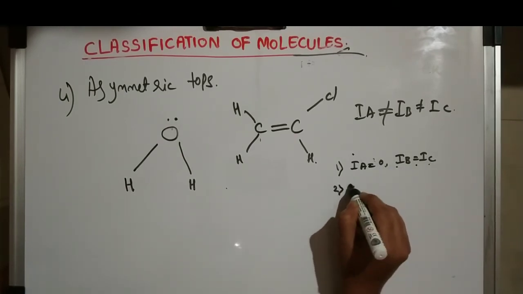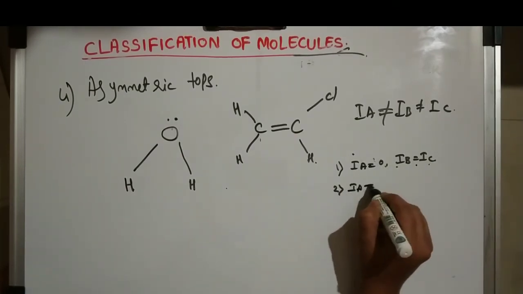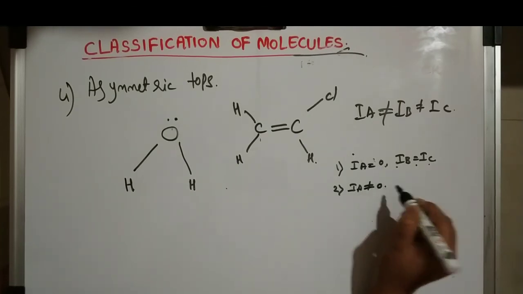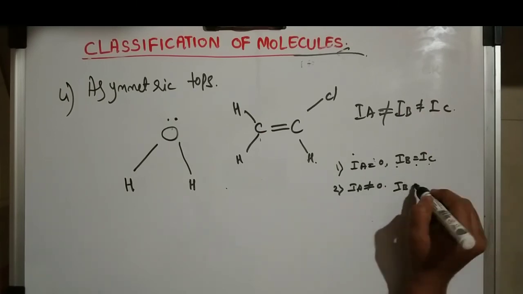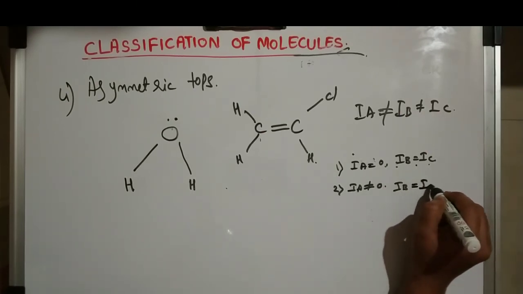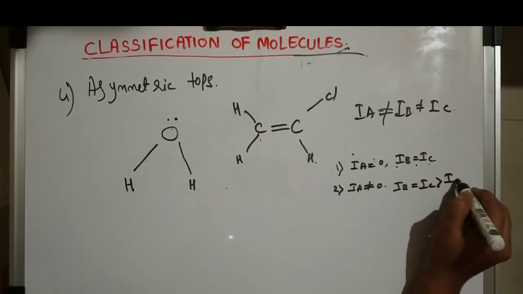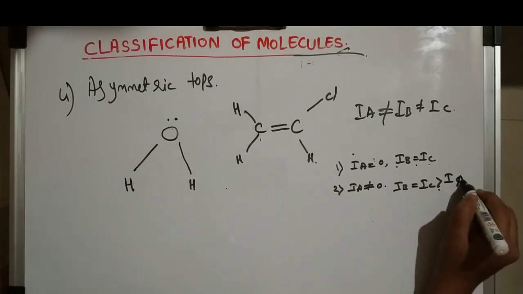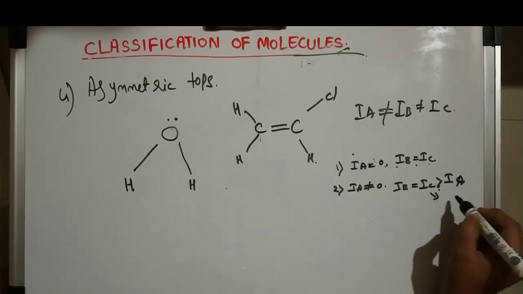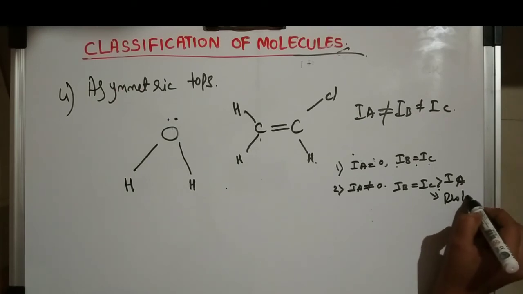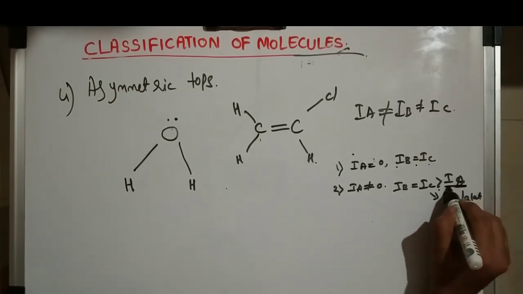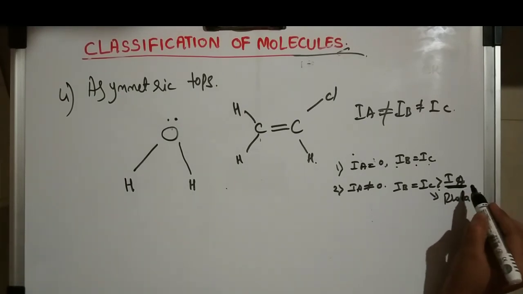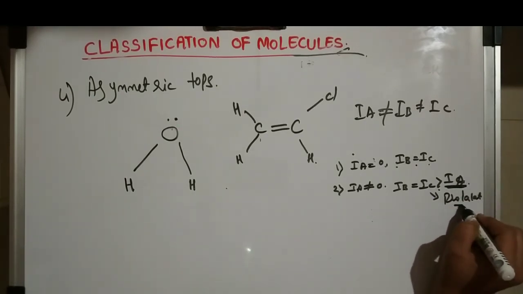In the second one, IA is not equal to 0 and IB and IC were less than IA, so we were naming it prolate, when we apply more force along IA.